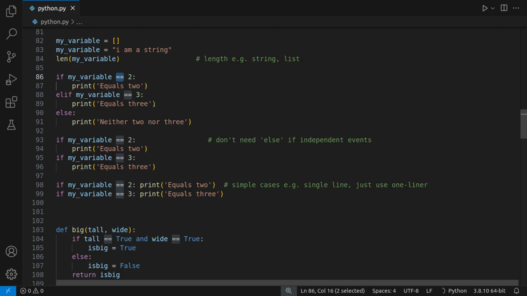Now let's say that we don't care about this final case where we print neither 2 nor 3. Let's say that we're only interested in 2 or 3. We don't actually need else if. We can actually just use if. The reason is that if something is a 3, then it's not a 2. They're completely independent events. Something can't be both. So if they're completely independent events, you don't need else. You can just say if. And you'll see a lot of this simplification as you get more experience with using these control structures.